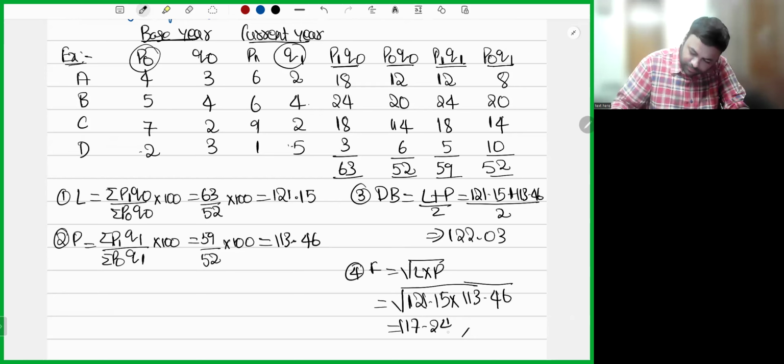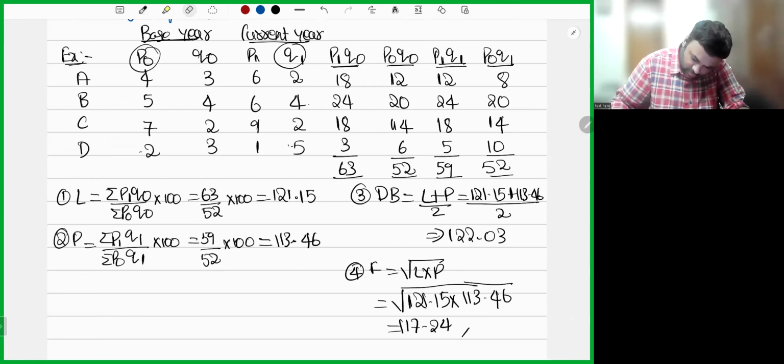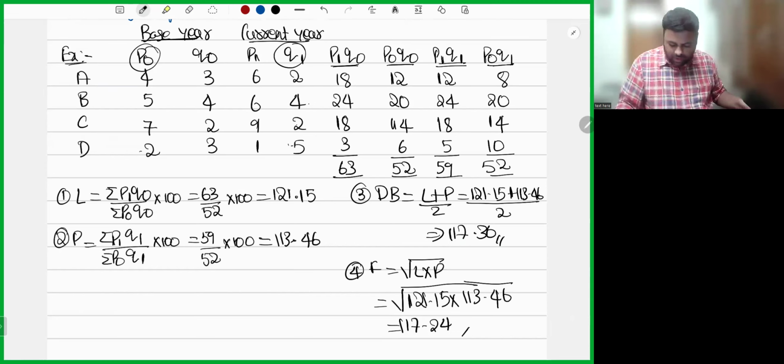117.24 here also. 121.15 plus 113.46, whole divided by 2, is 117.30. Okay, so I hope it's fine, everybody. Laspeyres, Paasche, Drobisch-Bowley, and Fisher's. It's just a simple formula application. That's it. In our country, what formula do we use among these four?